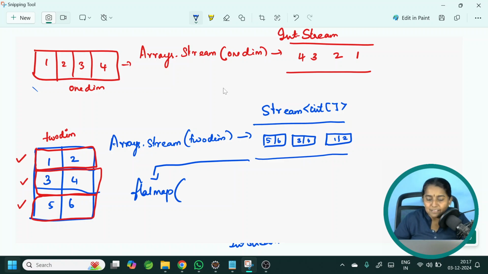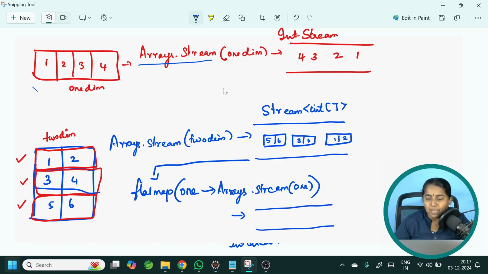What is coming inside this flat map is an array. So, let me have the array name as 1. Now, I need to convert this one-dimensional array into individual values. What is the method? Arrays.stream. So, directly here I can give arrays.stream by passing 1. When I do that, I will get a stream of individual values. Just like how you have got here, I will get the values 1, 2, 3, 4.